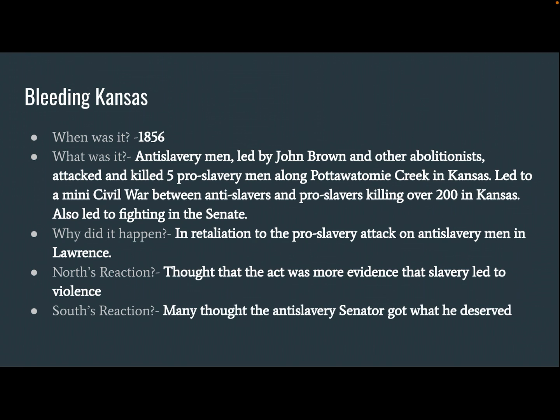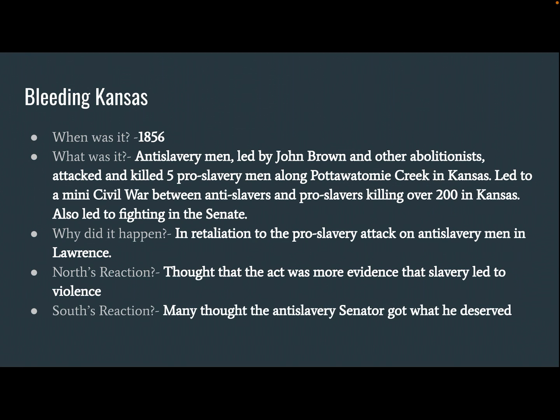This became known as the Pottawatomie Massacre. Okay, killing 5 people. Very similar to the Boston Massacre that we learned about in the fall, right? That only killed 5 people as well. Why do you think they're calling it a massacre? Okay, propaganda value is a big thing, right? Being able to show, especially pro-slavers are going to be saying, look at this massacre these anti-slavery, these abolitionist people caused.